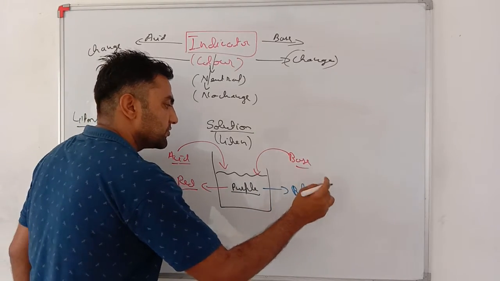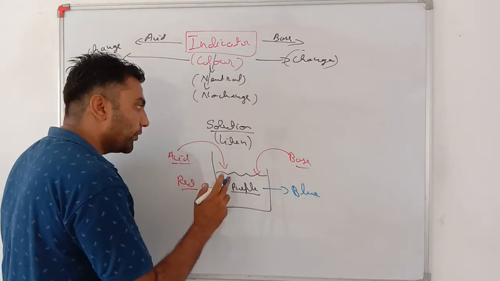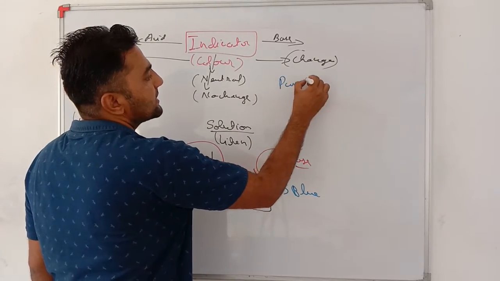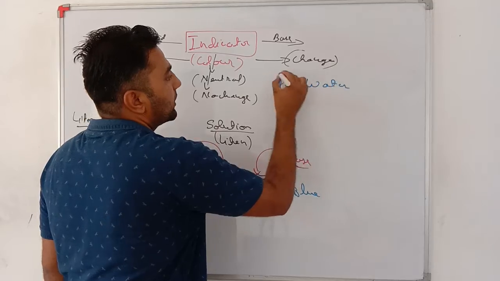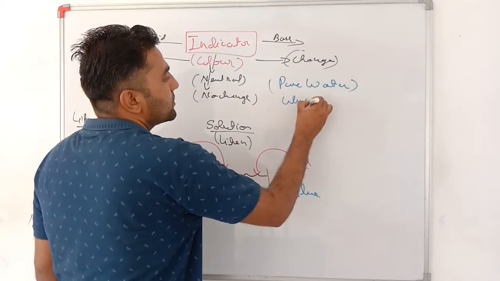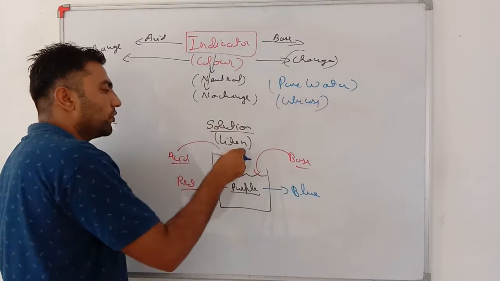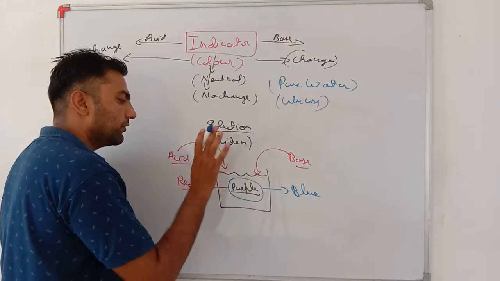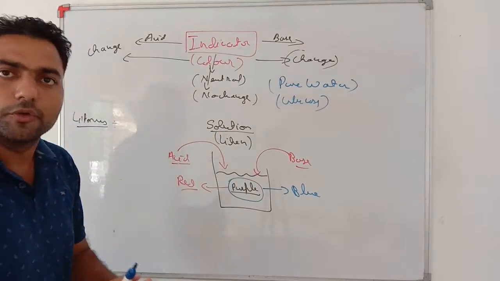Purple color changes to blue. Very important. If I add any neutral material, for example pure water or glucose, its purple color will be retained, meaning no change.